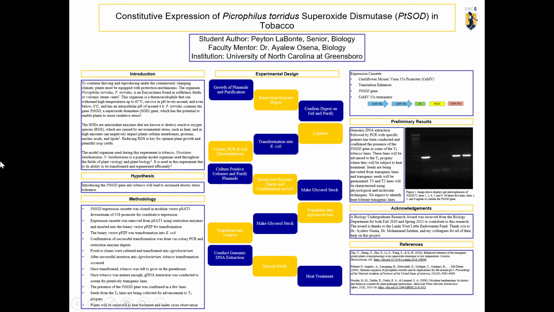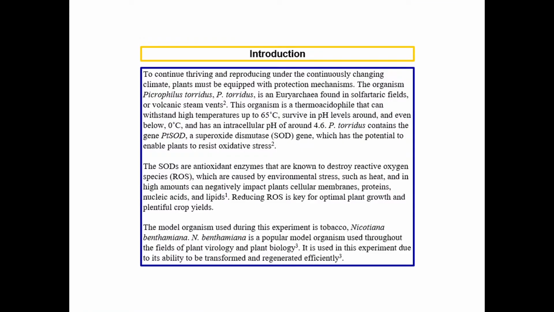My name is Peyton LaBonte, and today I'll be talking about my project entitled Constitutive Expression of Picrophilus Torridus Superoxide Dismutase in Tobacco. As for some background in my project, as we all know, we are experiencing rapid climate change, and plants must be able to adapt to this. They must be equipped with protection mechanisms.